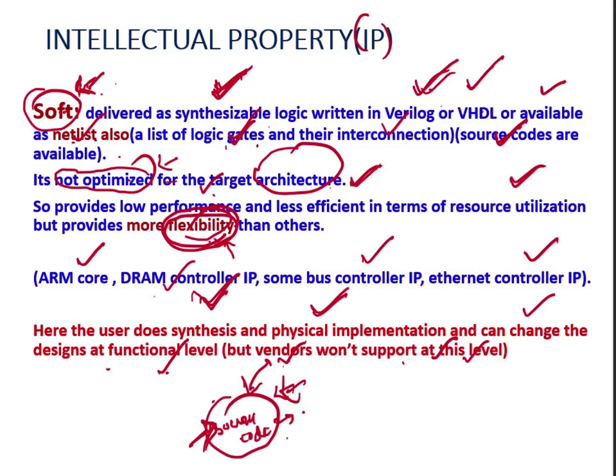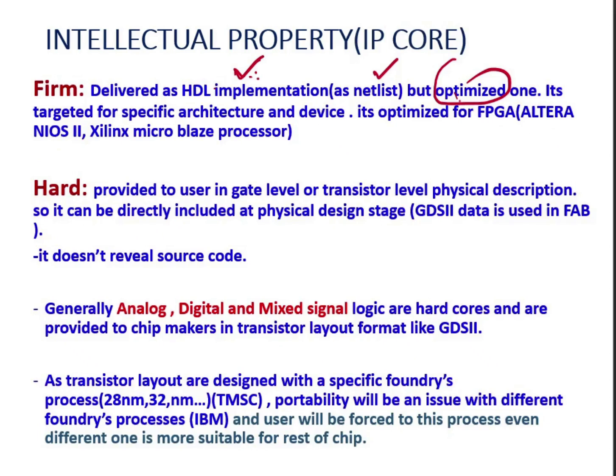And firm core IP is delivered as HDL implementation, meaning either Verilog or VHDL code, or the netlist, but this time it is more optimized. Normally these firm core IPs are targeted for a specific architecture and a specific device, and are normally optimized for FPGA.